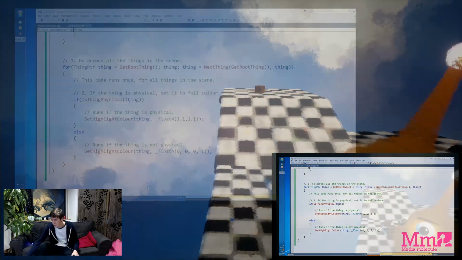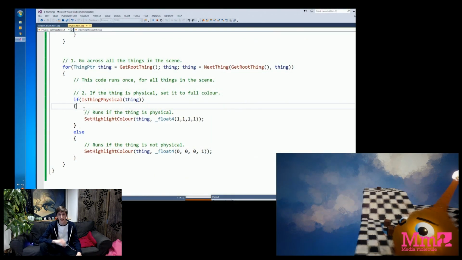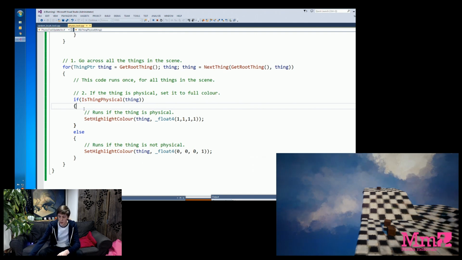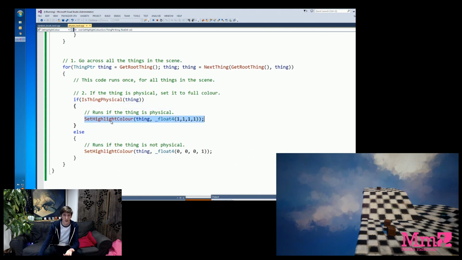What we can do in the code base is set the gravity on specific objects, and it's useful to do that because setting the gravity on all things in the level takes up more processing time than is necessary. Instead, we would prefer to only set the gravity on the things that are dynamic. We know where that code runs, we've already seen it. There's a bit here that highlights something if it's physical. Instead, we want to say, if you're physical, also up the gravity a little bit.